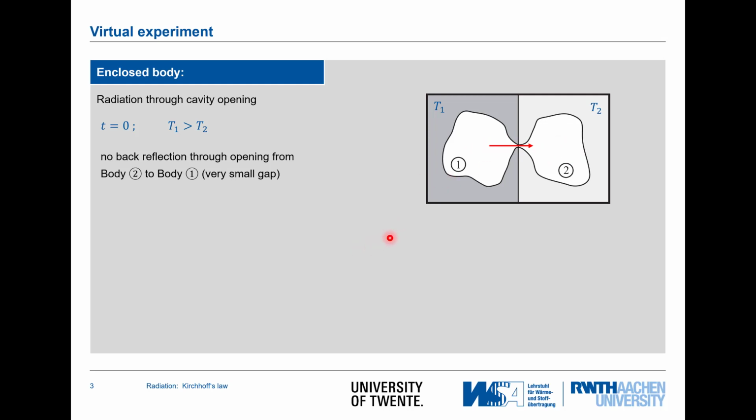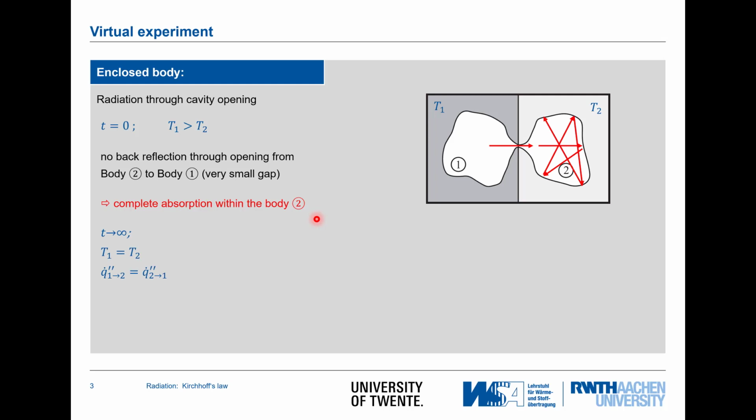The constraint that we put here is that there is no back reflection through that opening. So whatever is going from 1 to 2 remains there. So what happens is basically that we have so many internal reflections that it's at the end completely absorbed within body 1.